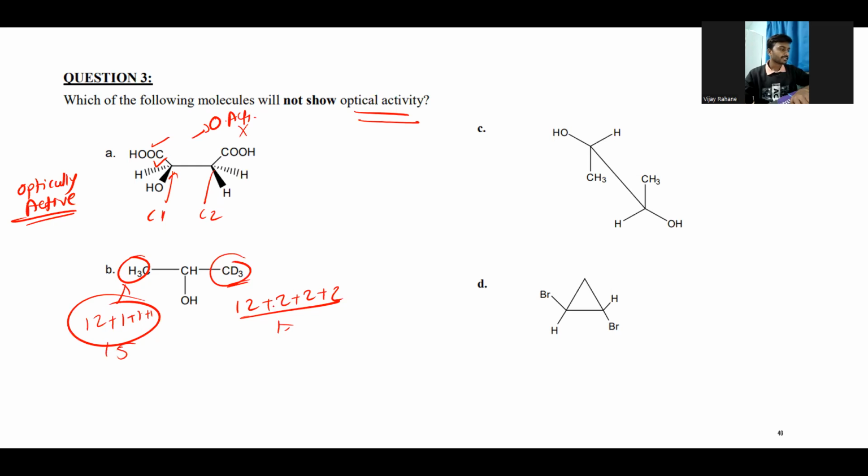So it's 18 and this is 15. So definitely the atomic weights of these two groups are different. The third group is the hydroxy and the fourth one is the hydrogen atom. So this is also an optically active molecule.